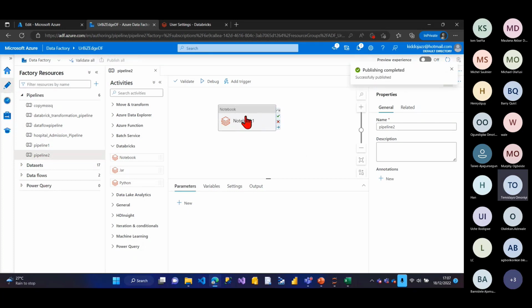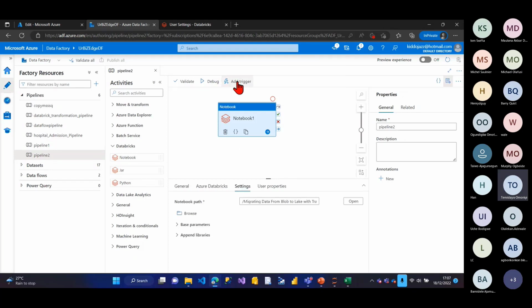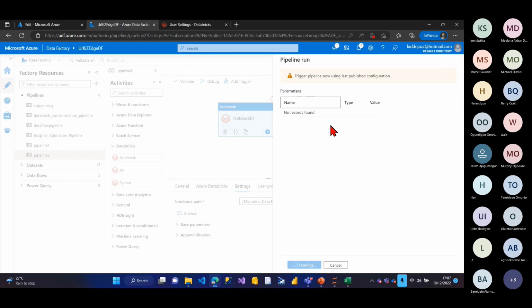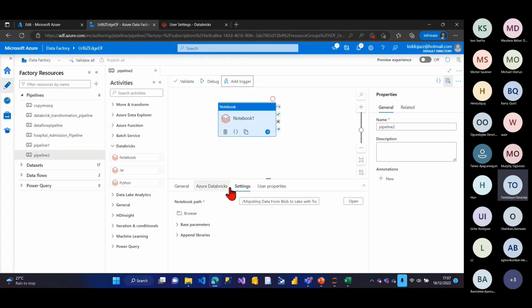So I can just click here. I can say okay, and trigger now. Let's just say trigger now. Okay, so this will start the trigger process for me. This is running. It's running.